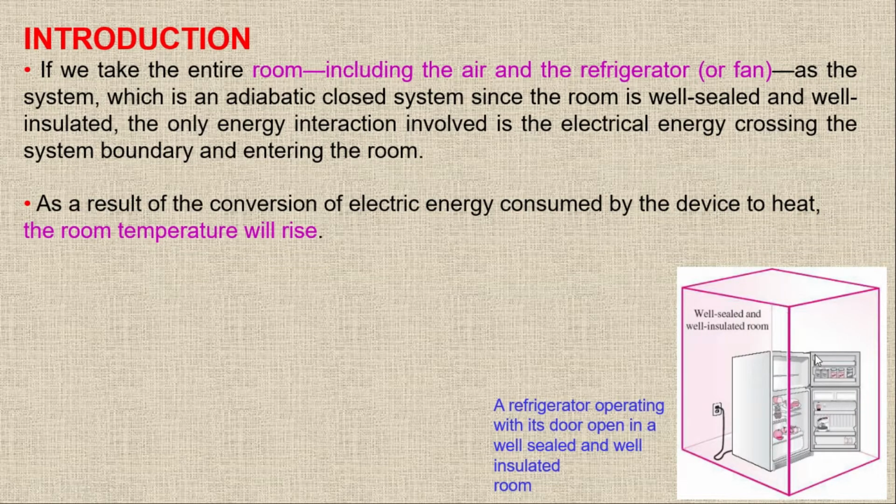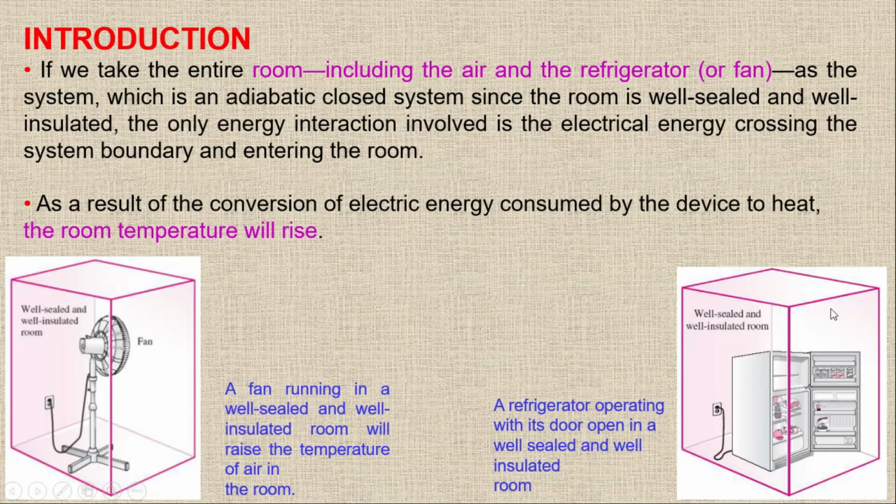So here we have a refrigerator. The walls are well sealed and well insulated. When energy comes through these wires as electricity, it will turn on this refrigerator. This refrigerator will produce heat and ultimately the room temperature will increase. The same case is true for this fan as well. In both cases, there is no energy transfer through the walls, so all the energy will be shifted into the heat of the room.